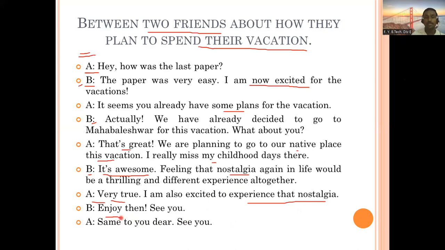So enjoy then. So B says you can enjoy whatever plan that you made of going to your native place and all those things. Then A says same to you dear. So A is also going to enjoy his plan. B is going to Mahabaleshwar, okay, and A is going to his native place, so they can enjoy their own plans. So see you. So this kind of closing they have done.